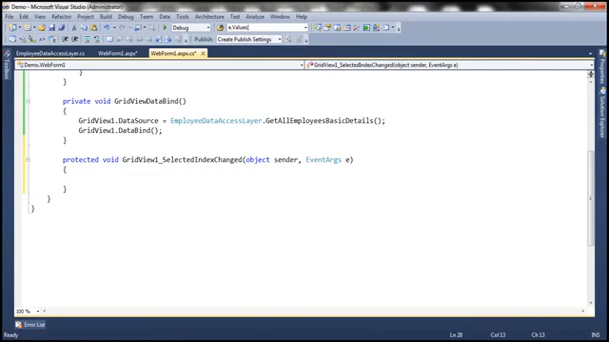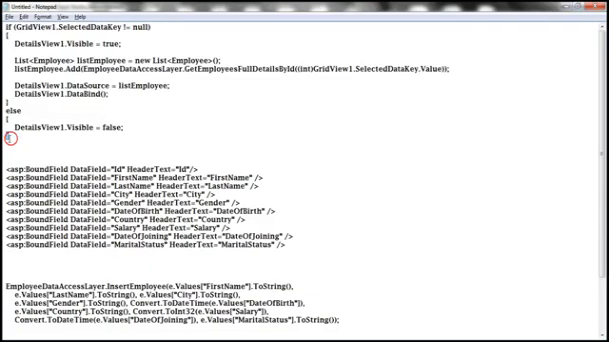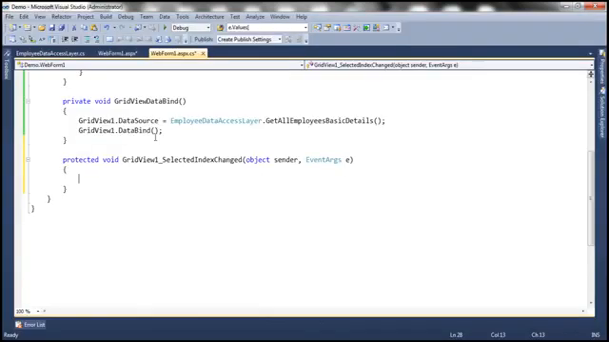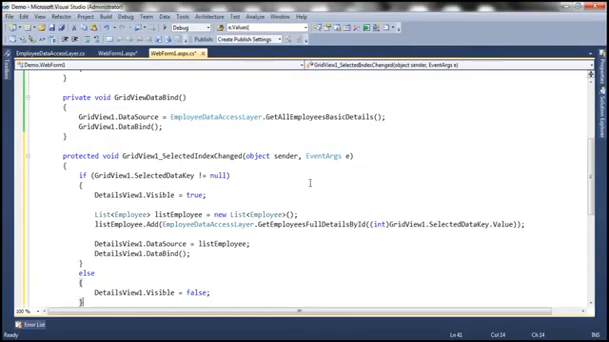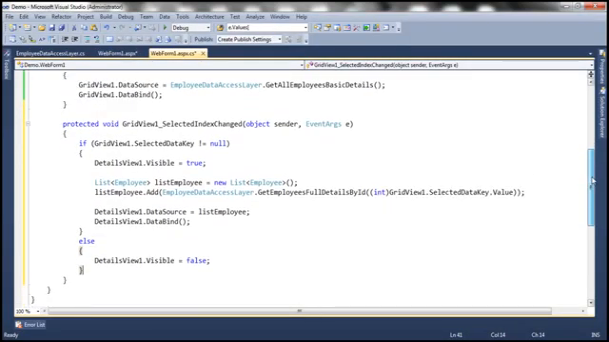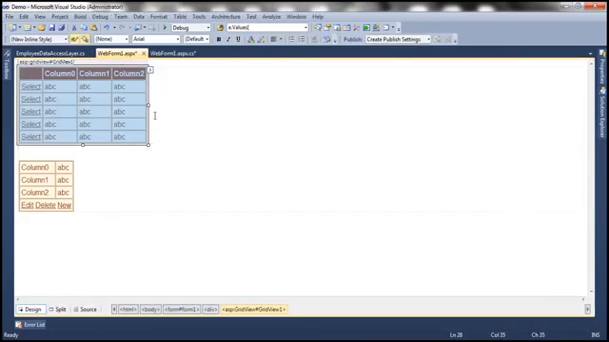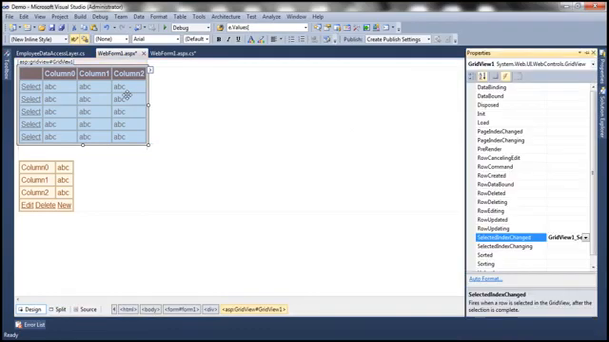And to speed things up, I have that already typed, so let me copy and paste that within that event handler method. And if you look at this, it's pretty straightforward. We are using the selected data key property of the grid view control. If we have to use the selected data key property, then obviously we have to specify the data key name for this grid view control.